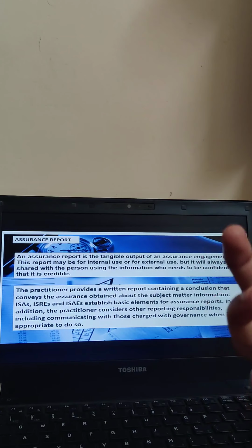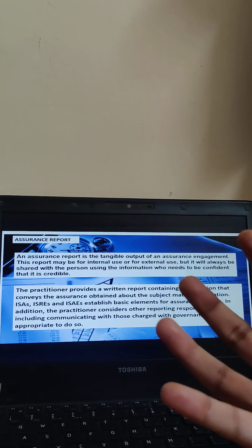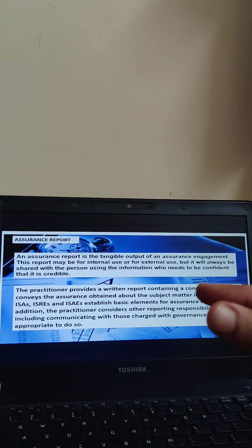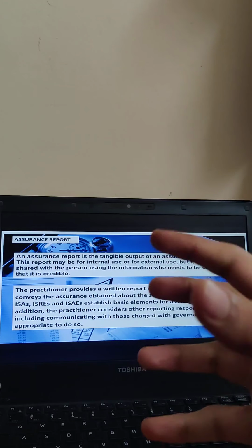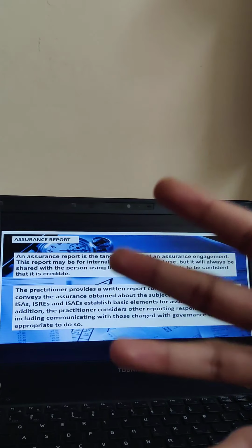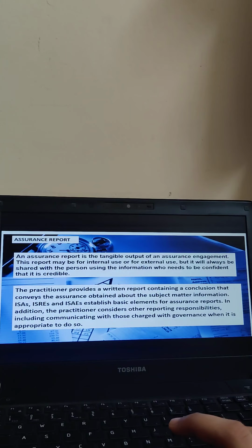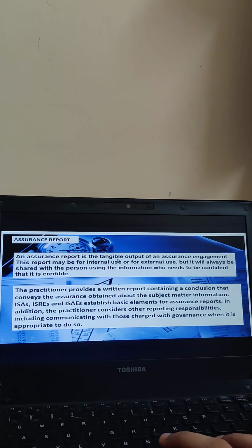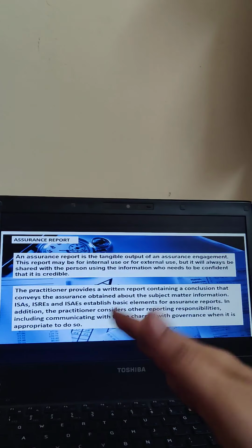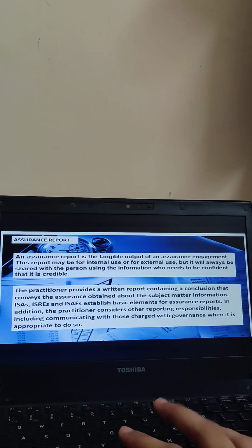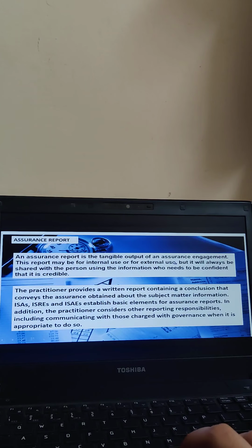What is a report? Assurance means guarantee, right? Report is something that you are preparing. It is a document. It is something that is giving you a guarantee, like whatever I've done is right. It is basically an output. A report is an output of whatever information you have taken. So an assurance report is a tangible output. What is tangible? Something you can touch and feel, something which is in a hard copy, something which is presented to you, something which you can open and flip the pages and see. So assurance report is the tangible output of assurance engagement. Whatever assurance engagement we carried out, it is the output of that.